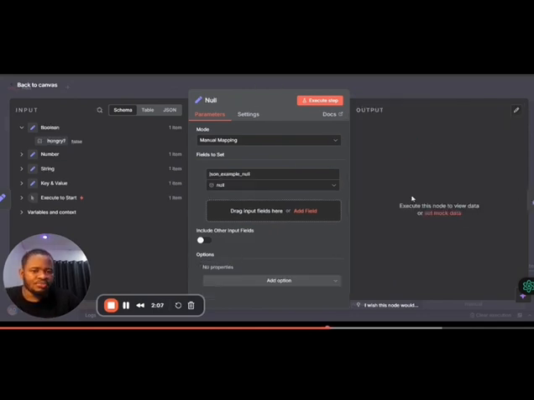Now, null. Null is just the absence of a value. People commonly confuse that: when you say null, does that mean zero? No, zero is actually a number. Does that mean it is empty? No, empty is not the same thing as null. Null means the intentional absence of a value. So that is just about that one.